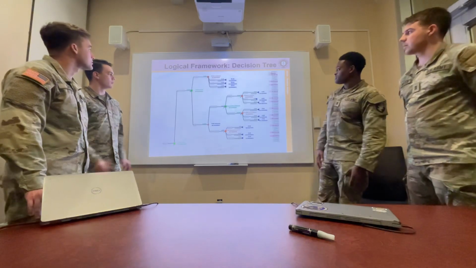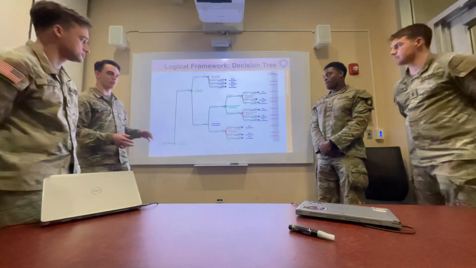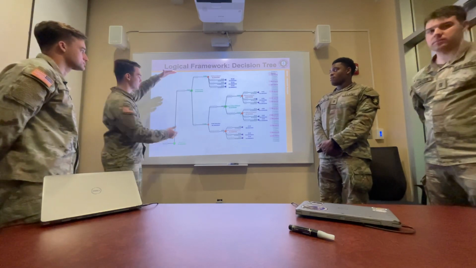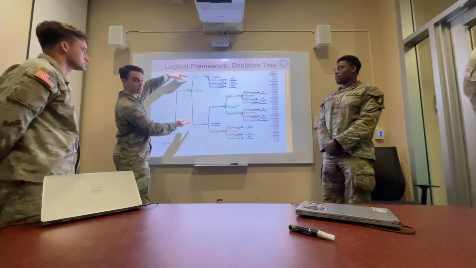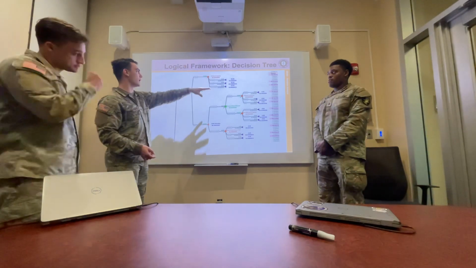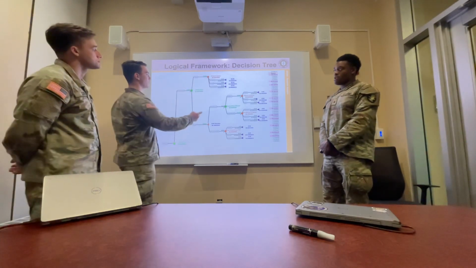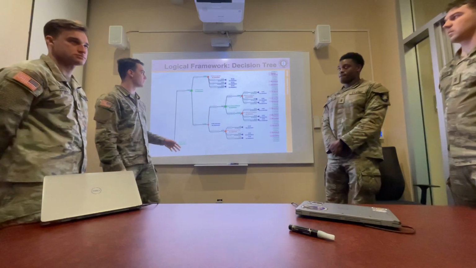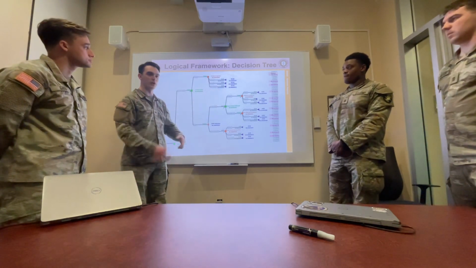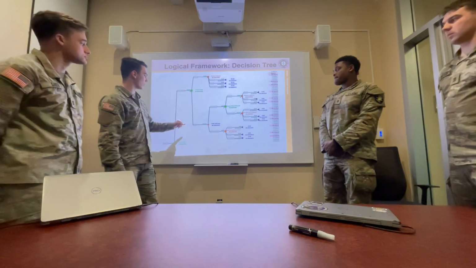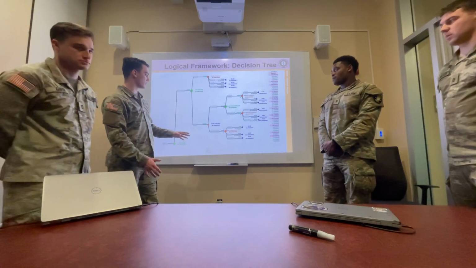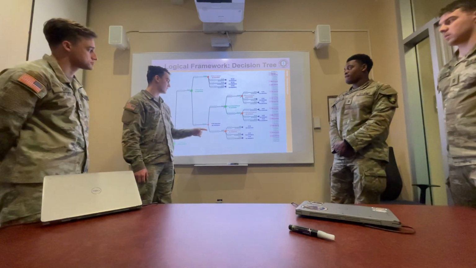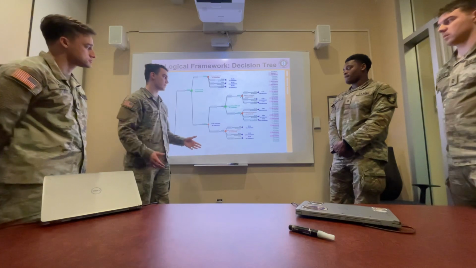Awesome. So this is the top half of our decision tree. It reflects our decision to stay in the Army. So if we decide to stay in the Army, this is where it branches off into the FAO and the infantry. And then this reflects what Ronald was saying about the infantry, where we have 50% chance of going to Germany, 30% chance of going to the 101st or the 82nd, and a 20% chance of going to another CONUS spot. With our FAO decision, there's a chance of being selected and not being selected. FAO selection is a 55% chance, and non-selection is a 45% chance.